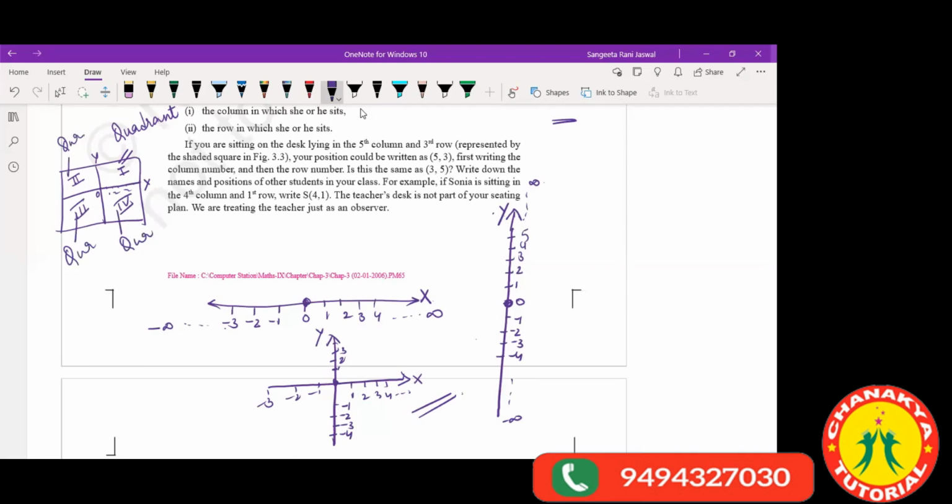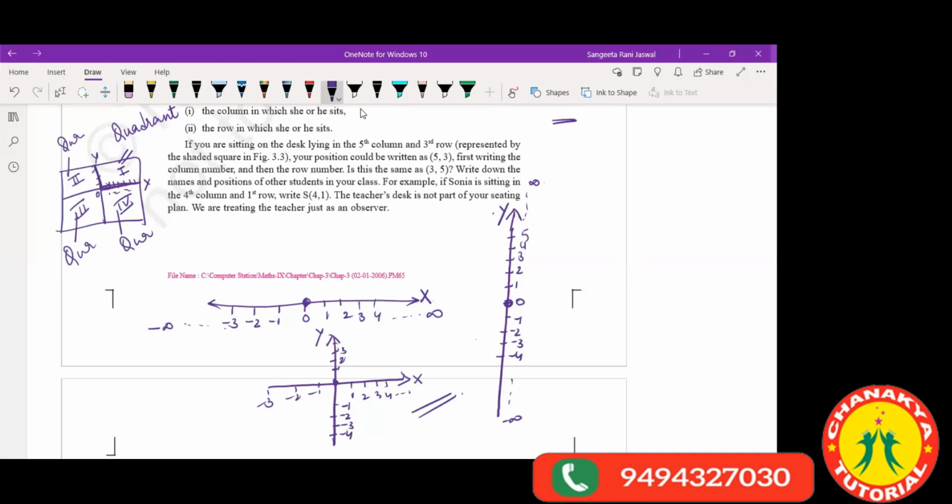Now in the quadrants, what do we see? The first quadrant consists of both numbers positive. Yes, Richard? Ma'am, the x and y axis are both positive in the first quadrant. Absolutely. So in the first quadrant, all x points are positive and all y points are also positive.